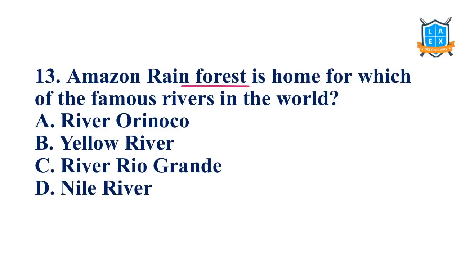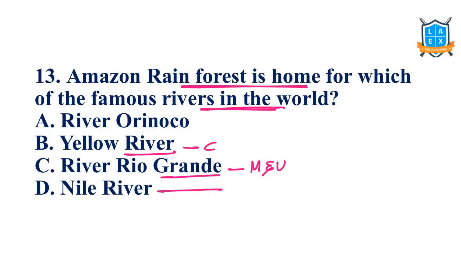Amazon rainforest is home for which of the famous rivers in the world? Yellow River is in China. Rio Grande forms the boundary between Mexico and USA. Nile River is in Africa, in Egypt; it is called the lifeline of Egypt. River Orinoco is an important river in the Amazon rainforest. Very, very important. There is this basin called Orinoco Basin.